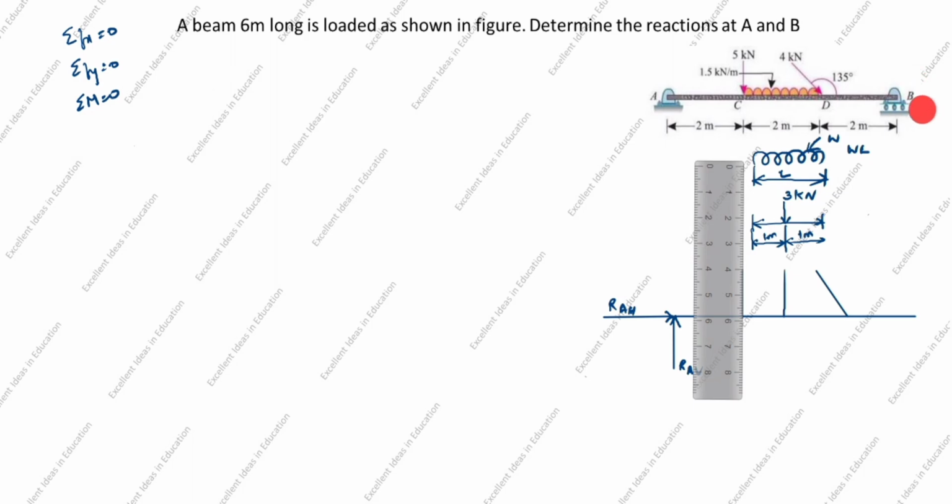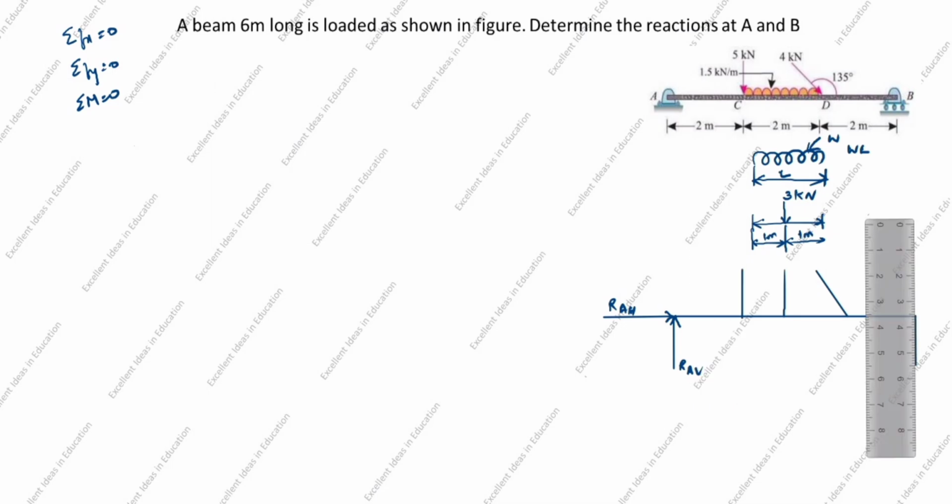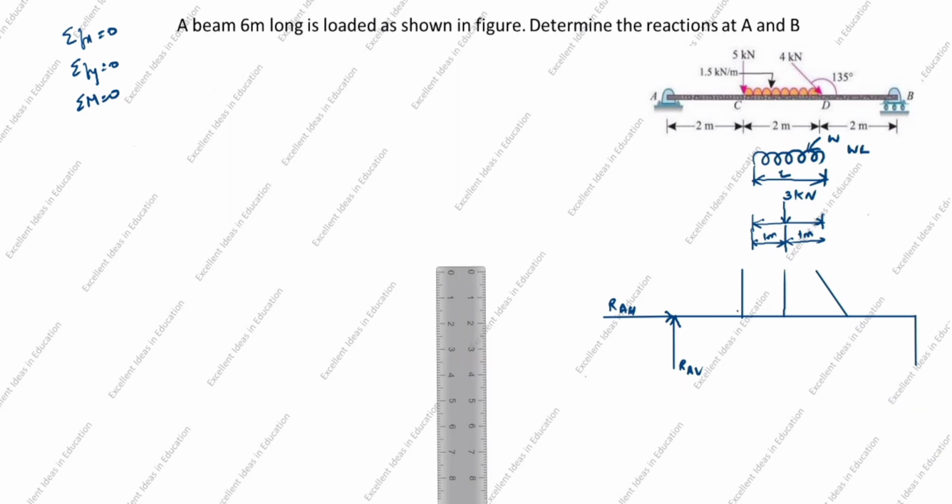Next we will draw the roller support. The roller support has one reaction. The reaction is perpendicular to the surface, in vertical direction. Now we will draw the line vertically. Now we will name this as C. How much is given? 5 kilonewton. This is 3 kilonewton. We will take this as M. So this distance is 1 meter. This distance is 1 meter.